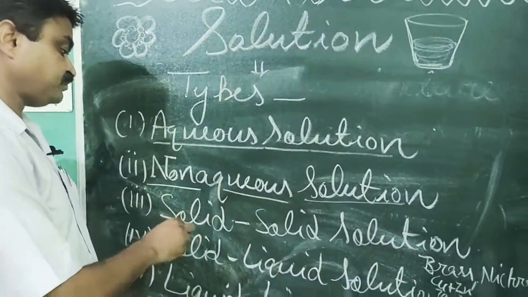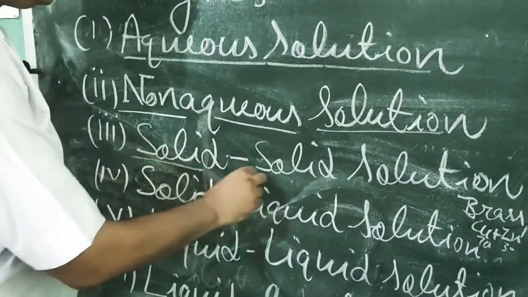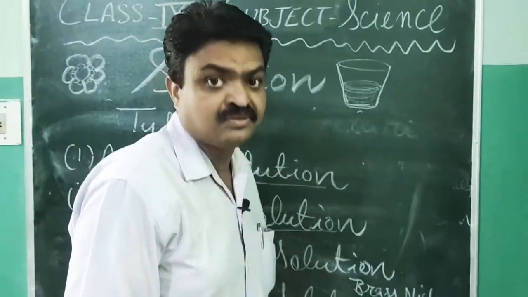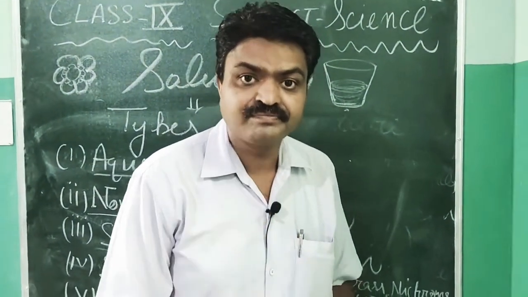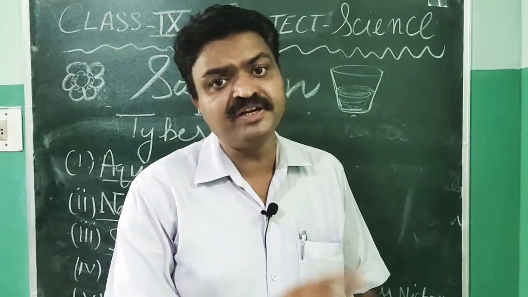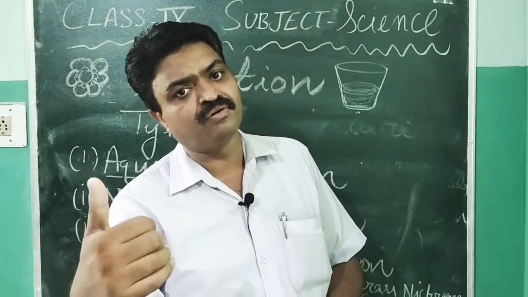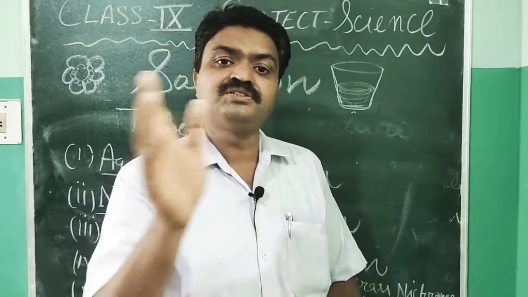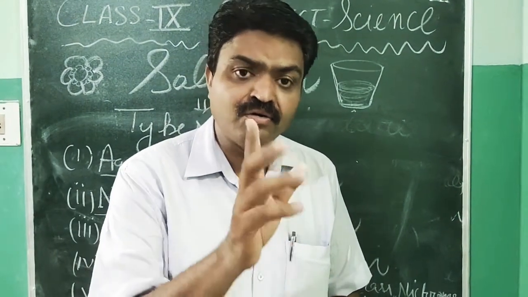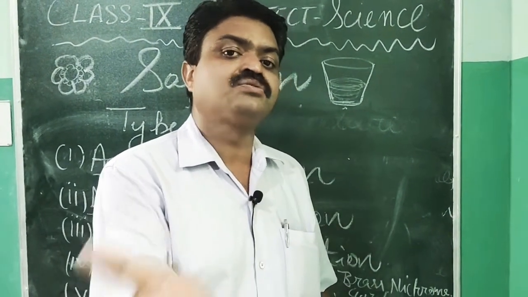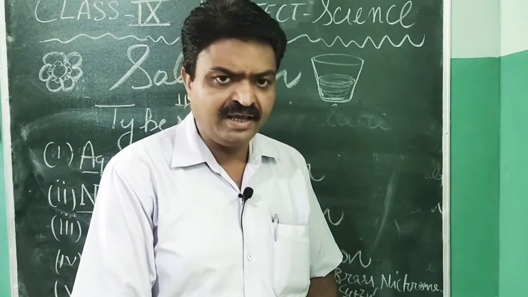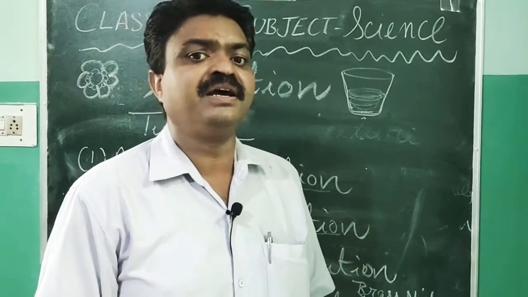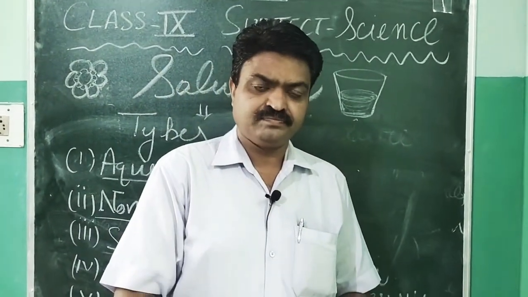Next is solid solution. Yes, student, solid solution means the solution in which solute and solvent both belong to the solid state. Like there is one example I can give for it, the example of alloys.